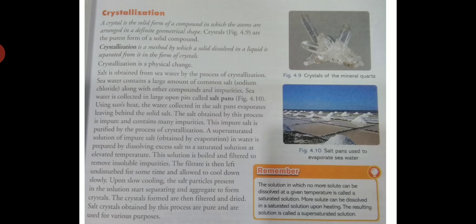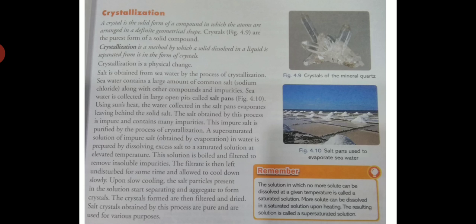You can try this at home. Take one tumbler, beaker or glass, add some water and one spoon of salt, and stir it. Okay, it dissolves. Now add some more salt, stir, it dissolves. Now add more, and after some time you will see that the salt does not dissolve in water. That is the saturated solution. So what do you mean by a saturated solution? The solution in which no more solute can be dissolved at a given temperature is called a saturated solution.